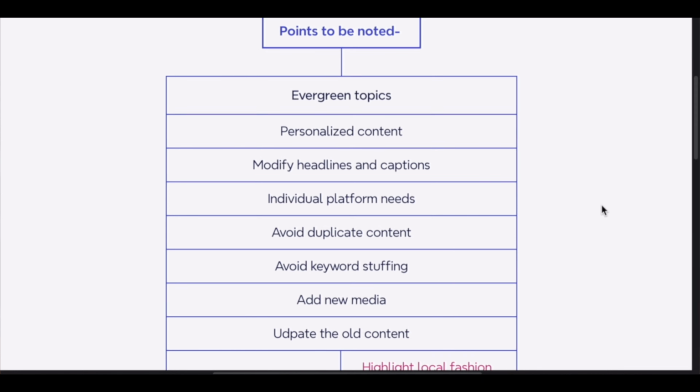Let's see. So I hope now you understand this is how you can turn long form into short form pieces of content. Always play around with the content, do a lot of content variations, create infographics, ebooks, different forms of digital products. You must be thinking this process is quite easy. It's easy, but it's definitely not simple.